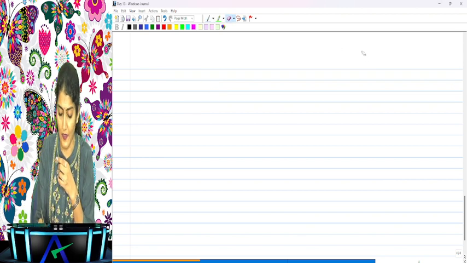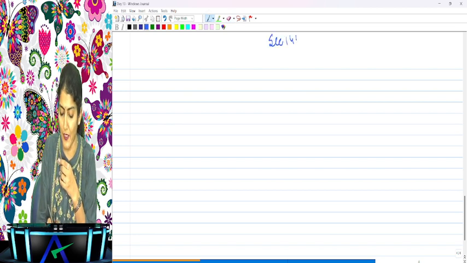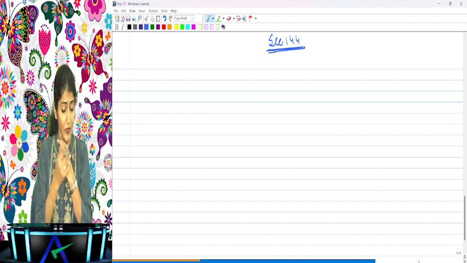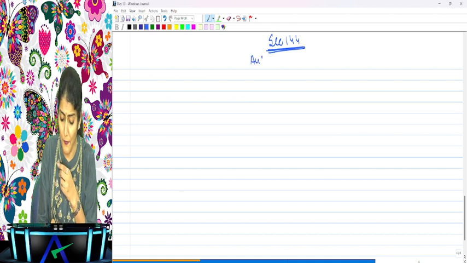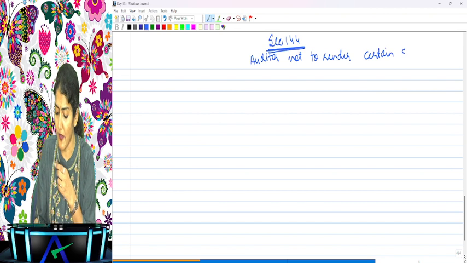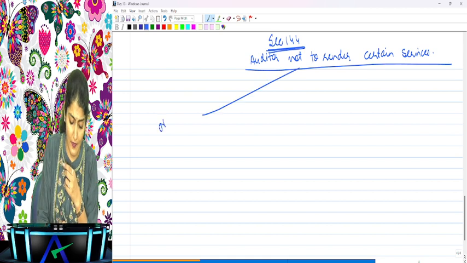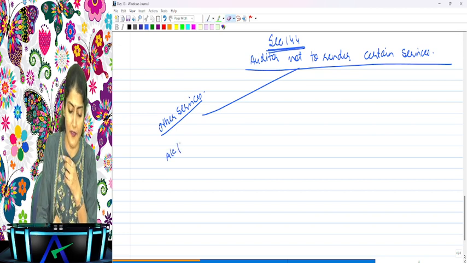So now first let us come to section 144 before we come into the question bank of 141 and 144 further. What is section 144? Auditor not to render certain services. So does that mean that if I am a statutory auditor of the company, I cannot render any other services? No, I can render the other services which are approved by the audit committee or the board of directors, as the case may be.